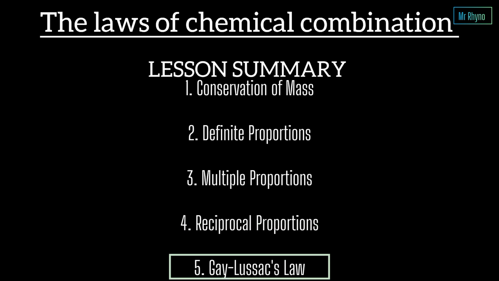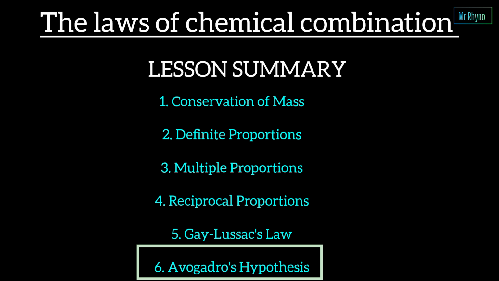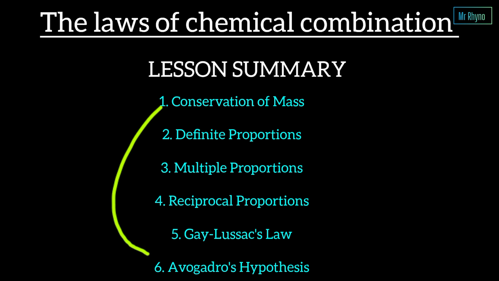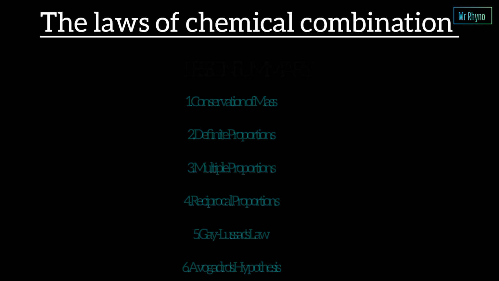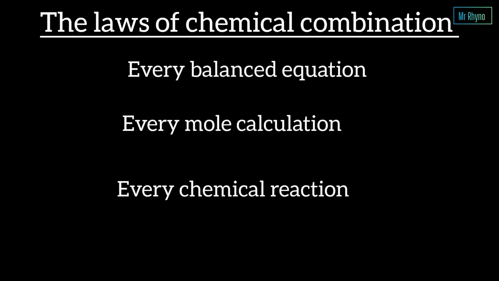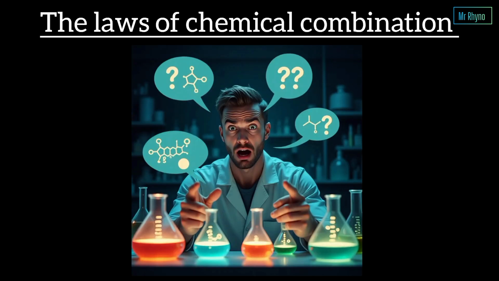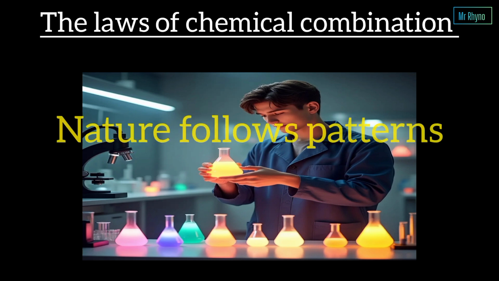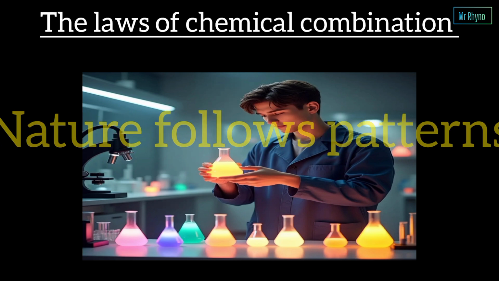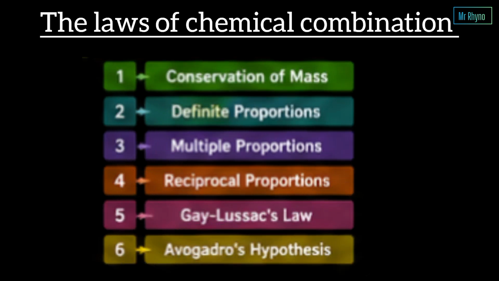Gay-Lussac's law shows that gases react in simple volume ratios, and lastly, Avogadro's hypothesis explains why those volume relationships exist. Together, these 6 laws transformed chemistry from observation into a precise science. Every balanced equation, every mole calculation, and every chemical reaction you study today is built upon these discoveries. Chemistry may seem complicated at first, but beneath every reaction lies a simple truth: nature follows patterns. And the laws of chemical combination are some of the most beautiful patterns ever discovered.